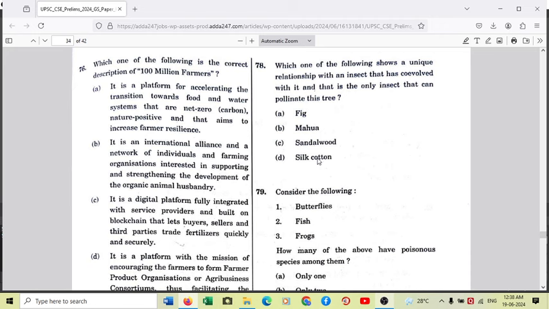Again, this net zero is very much in the news because minimizing carbon emissions from any kind of agricultural or industrial activity is basically a multilateral initiative from the developed as well as developing countries.